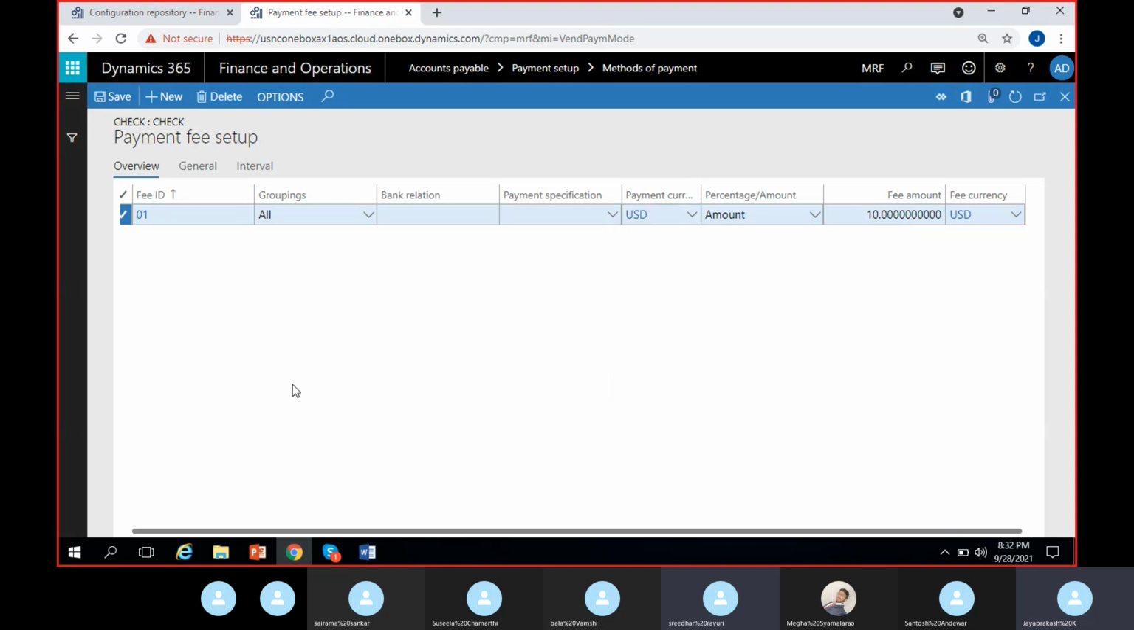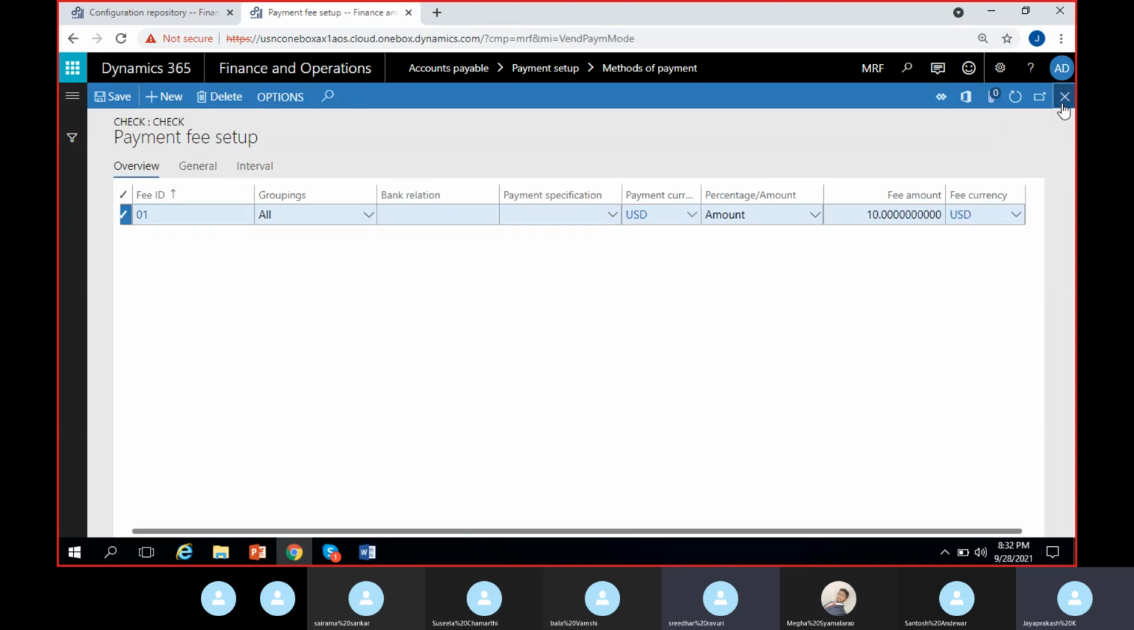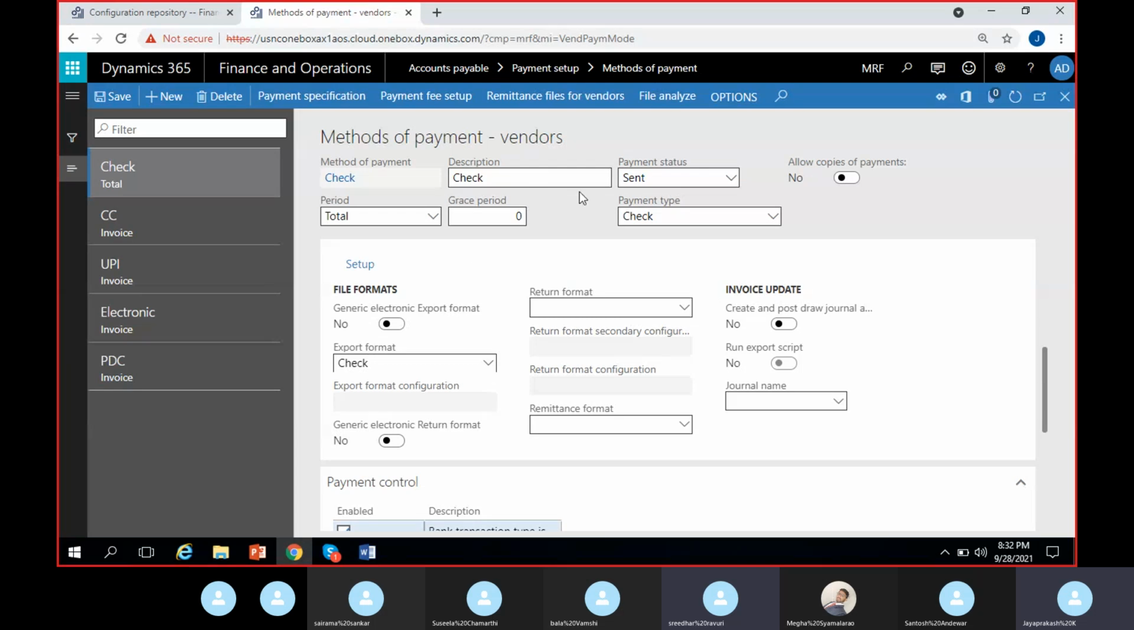So whenever you do any check payment, automatically this $10 fees will be posted. That particular account, the fees charge account, bank charges account that we gave here, will get debited, and the bank account will get credited with the $10. This is one way of maintaining fees on check transactions. It's not compulsory that they will have fees, but if there is anything and you have to maintain or account it separately in a different account, I can give it like this here in the payment fees setup.